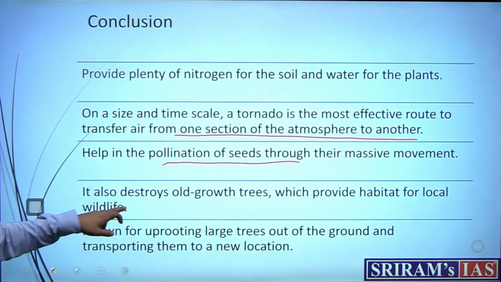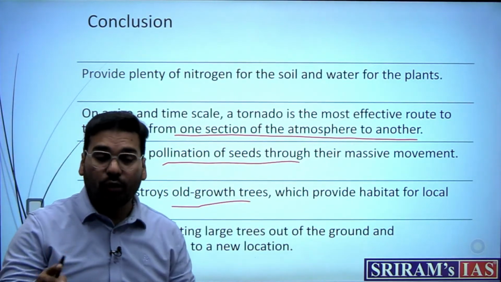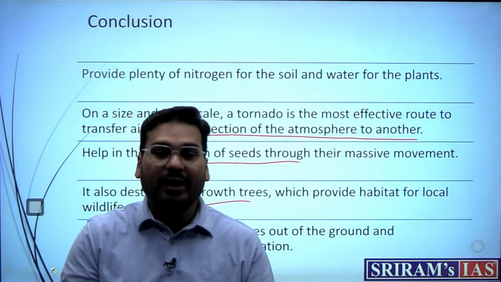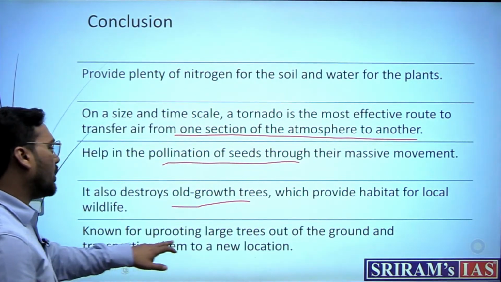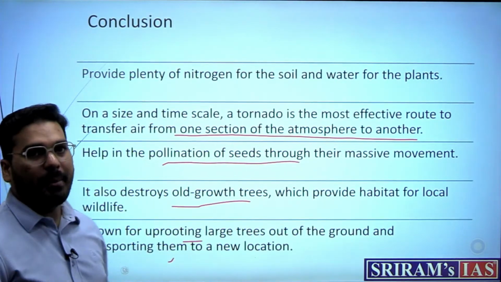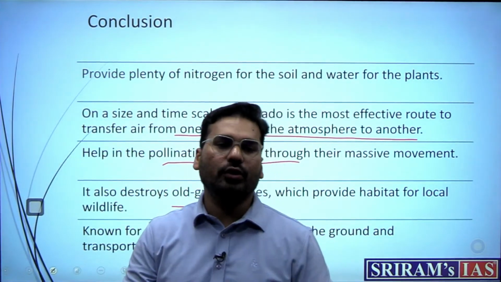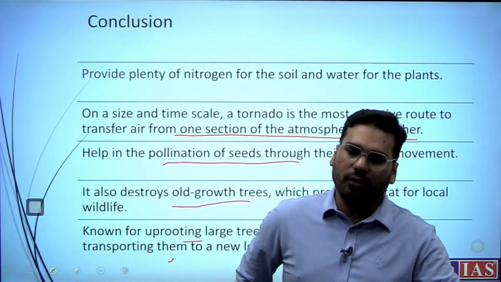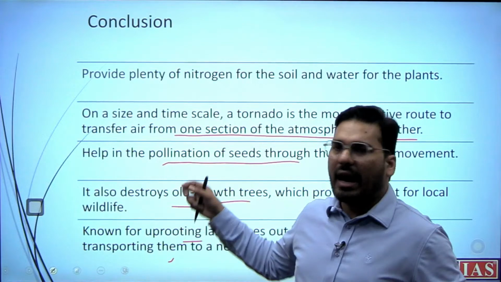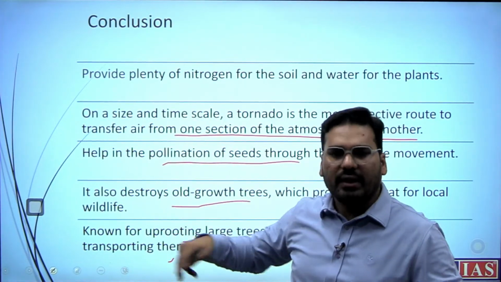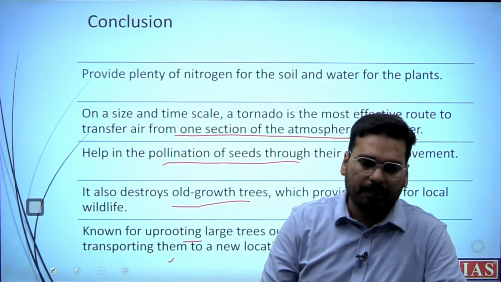And then it also destroys old growth trees. Now if old growth trees are destroyed, then there is an opportunity for new ones to grow. And it is known for uprooting large trees, okay fine, but tell me, how are you going to conclude? How would you conclude? See, global warming, so this is the conclusion. I am saying choose one, two, three things here, try to make a combination of that.